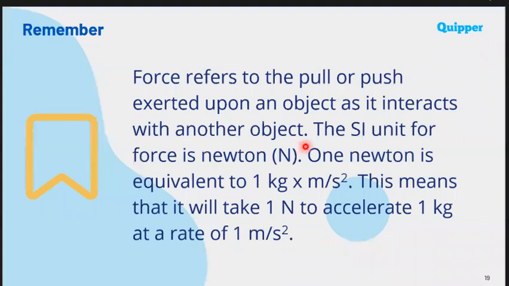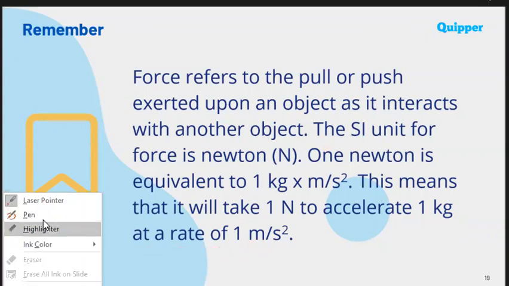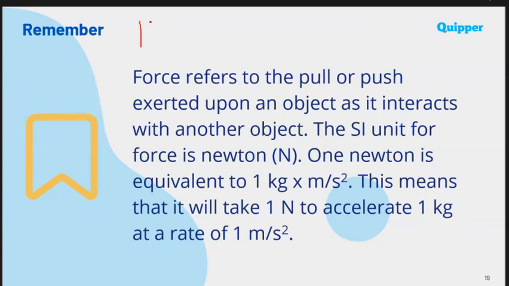So remember that force refers to the pull or push exerted upon an object as it interacts with another object. The SI unit for force is Newton, and 1 Newton is equivalent to 1 kilogram multiplied by meters per square second. This means that it will take 1 Newton to accelerate 1 kilogram at a rate of 1 meter per square second. So we have here a conversion factor given as 1 Newton is equal to 1 kilogram meter per square second. Based on this conversion factor, we can derive the formula for force.